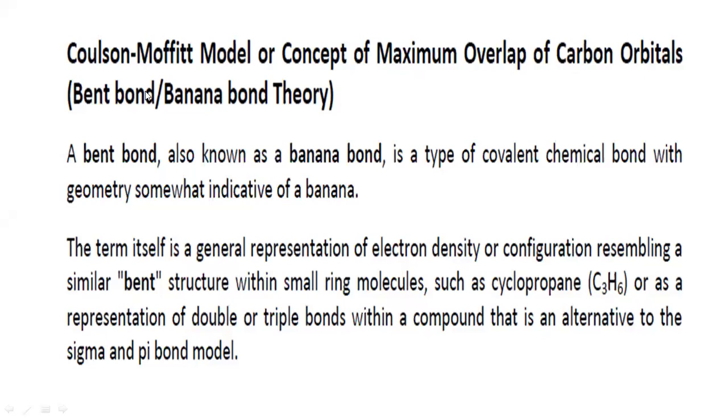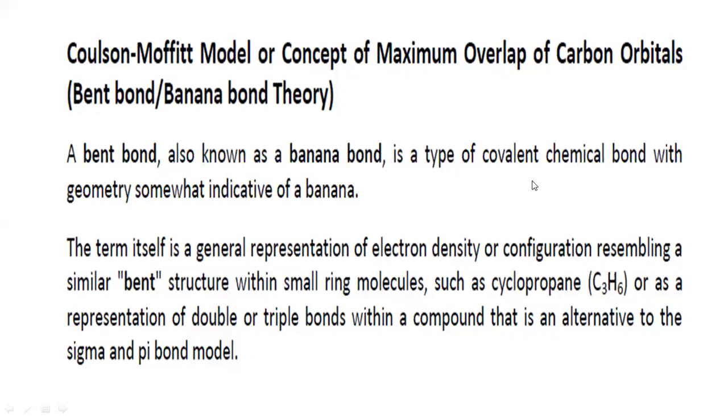So what will be today's point? We are going to cover, with respect to the cycloalkanes, Coulson-Moffat's model, the concept of maximum overlap of carbon orbitals, also called bent bond theory, or it is also known as banana bond theory. Now, what is the reason behind why it is known as bent bond theory, or banana bond?